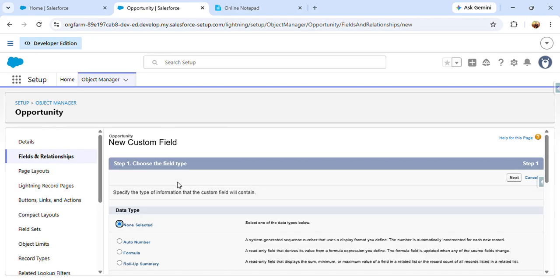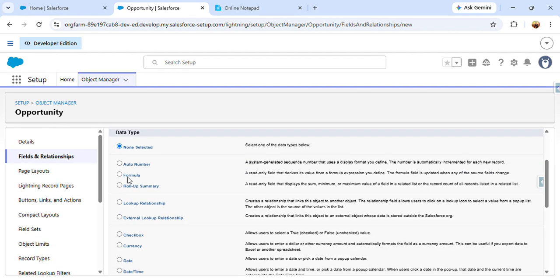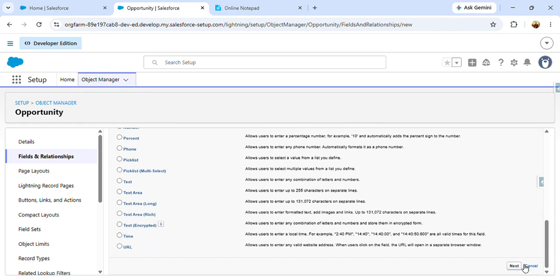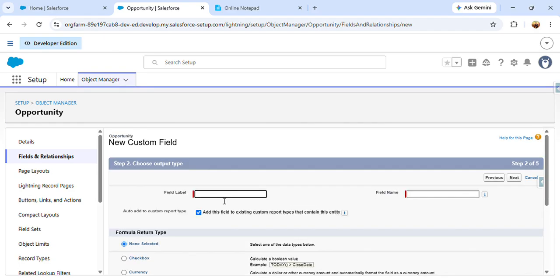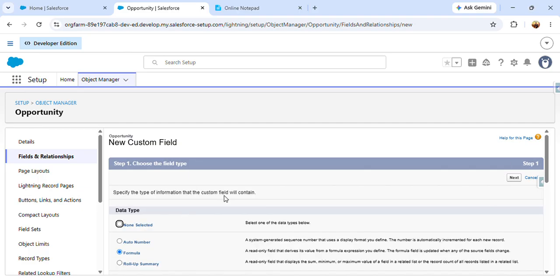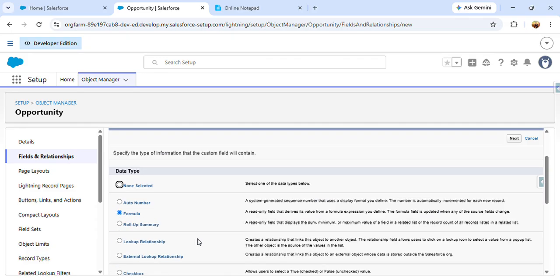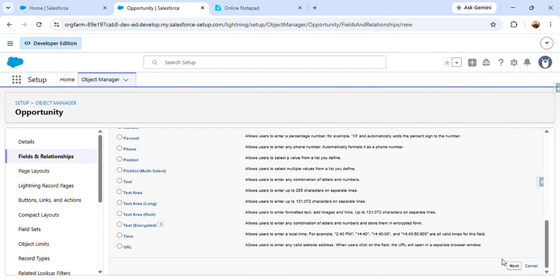So I have to select formula because we have to create a formula field. Suppose when the opportunity is closed won, then I want to update that formula field. So for that we have to create a formula field and a formula for it. Okay, it's Is Closed One as I have given the API name. Okay, formula, and let me click next.